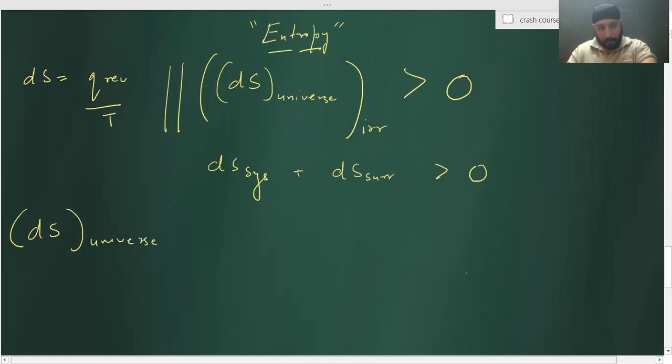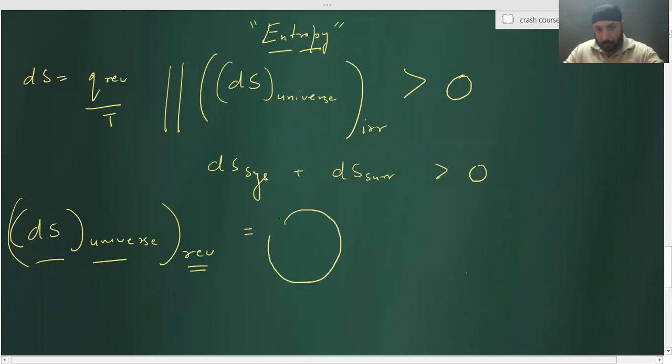Change in S is equal to q reversible by T, which is S final minus S initial. That is correct. But the change in entropy for the universe for a reversible process is always equal to 0. Understood? Hey, why is it so? Can you give me a logical answer for that?